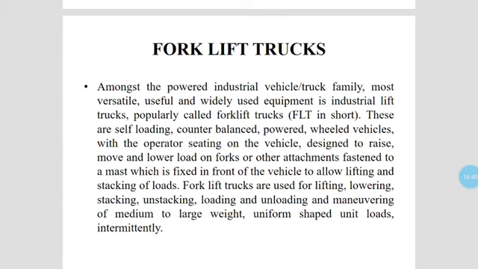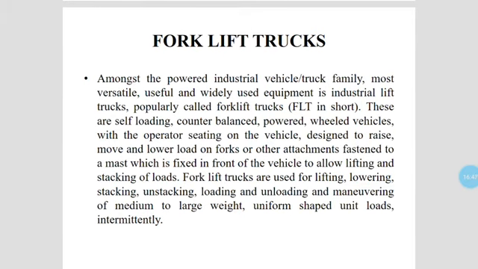Two forks are mounted on these trucks, and materials move easily in the upward direction, with lifting and lowering in the vertical direction.